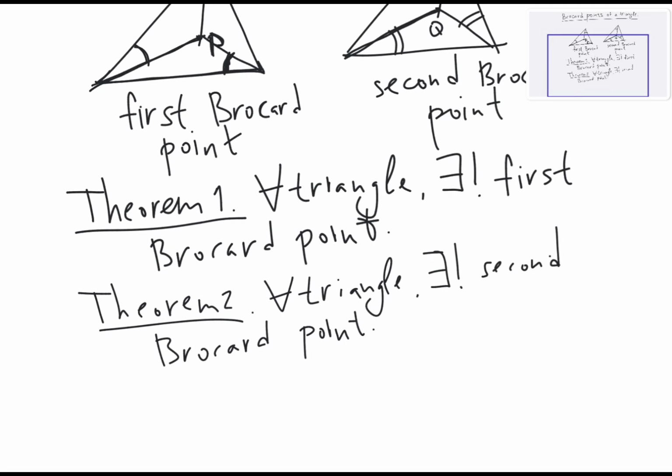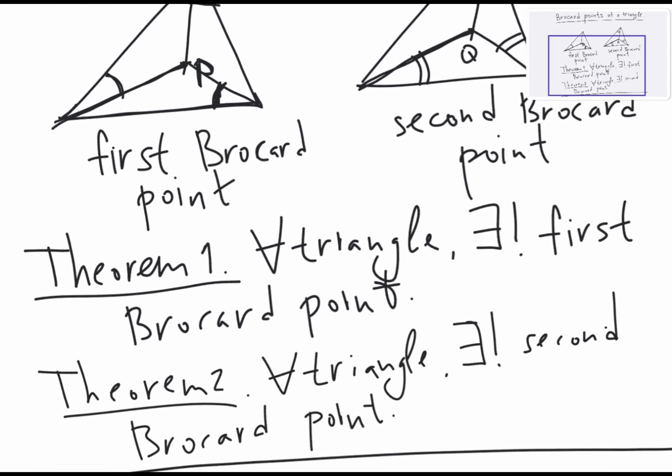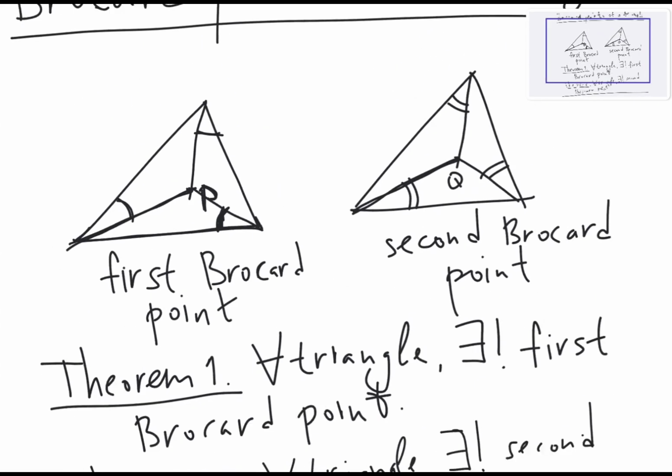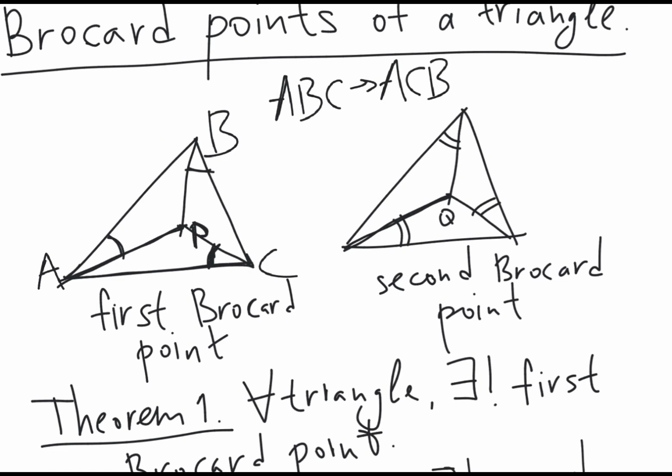So theorem 2 is clear because of the symmetry. Theorem 2 basically follows from theorem 1. If we rename the triangle, instead of considering the triangle ABC, we consider ACB, like rename it in the opposite direction, then the first Brocard point of ABC would be the second Brocard point of ACB, and vice versa.